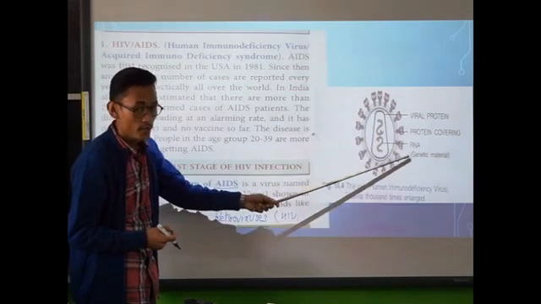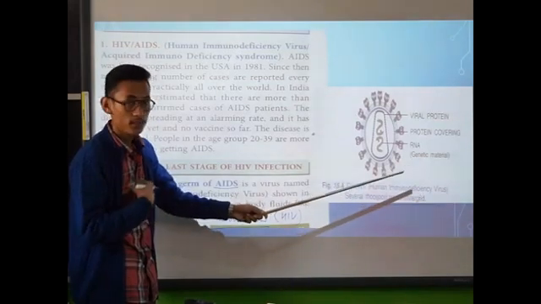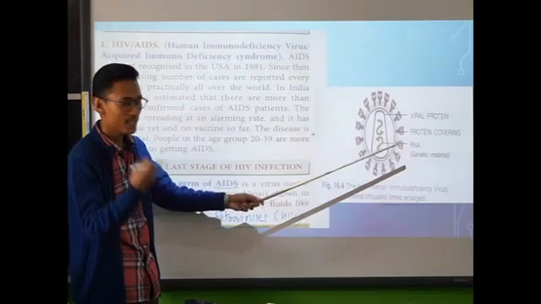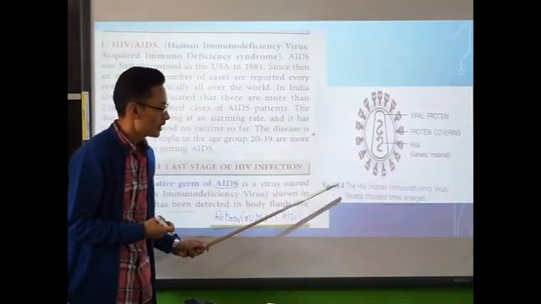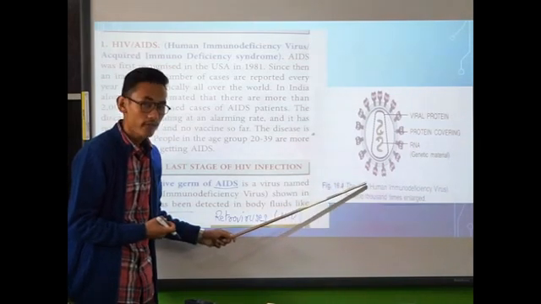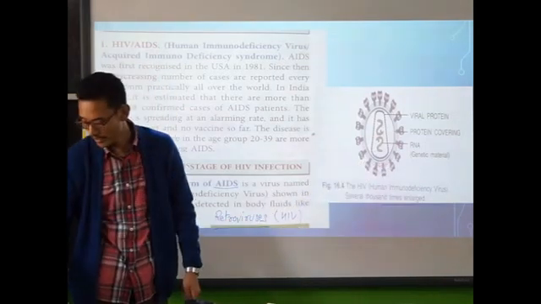RNA is the genetic material of viruses, whereas we human beings, or multicellular organisms, have DNA as genetic material. So kindly go with figure number 16.4, the diagram of HIV, human immunodeficiency virus, that causes AIDS.